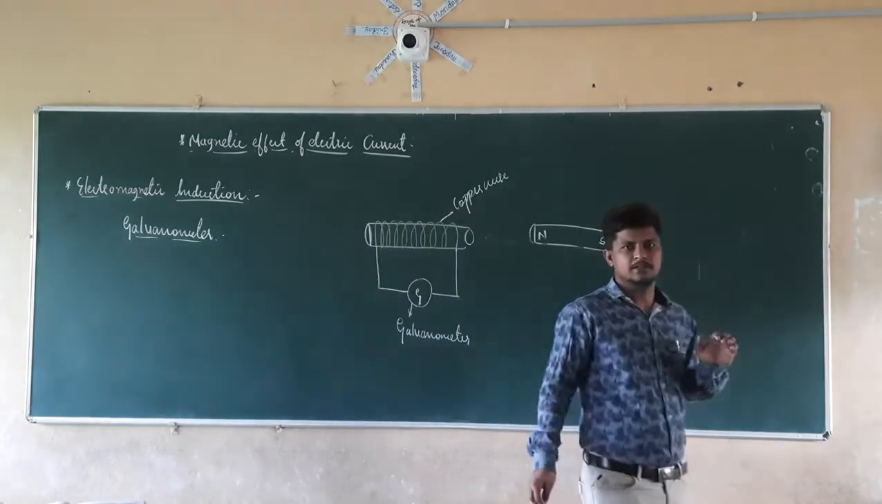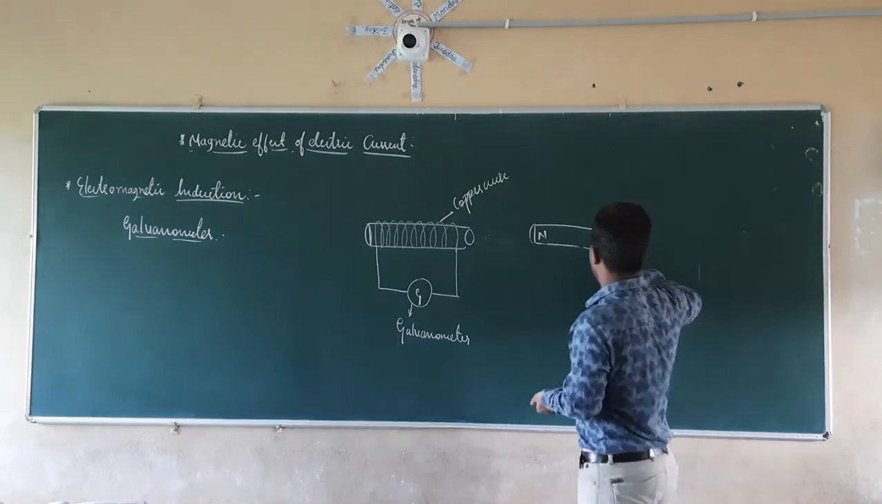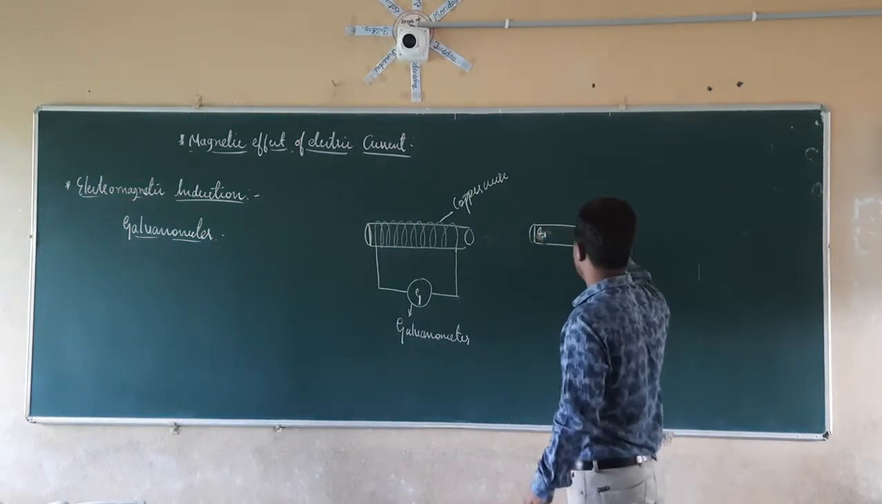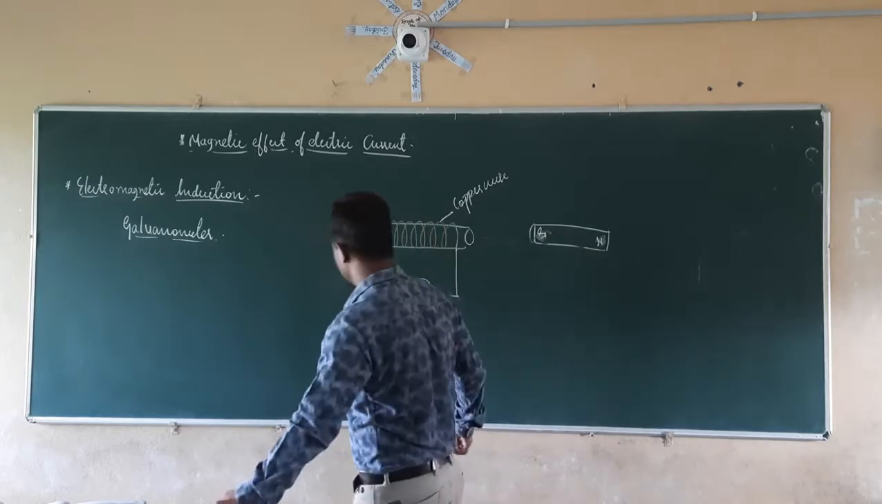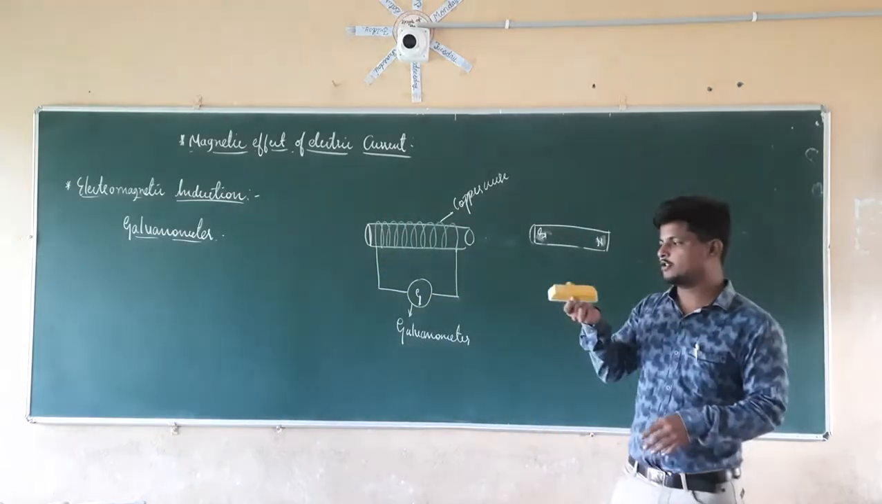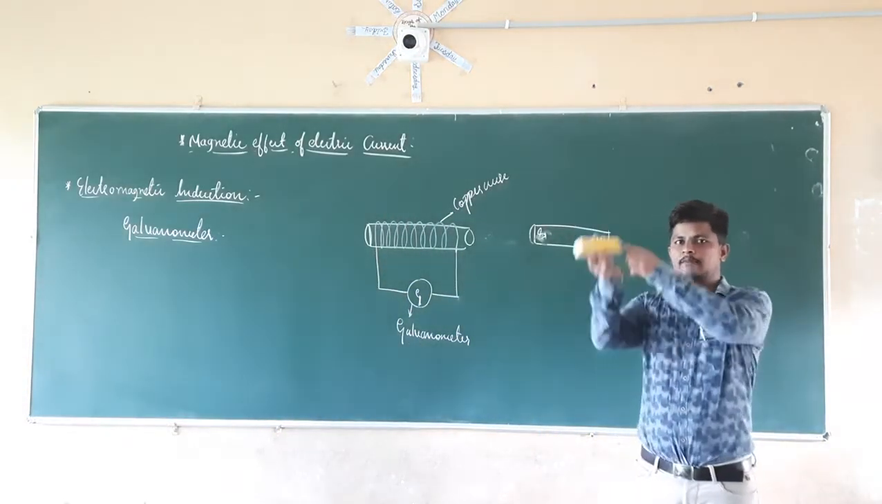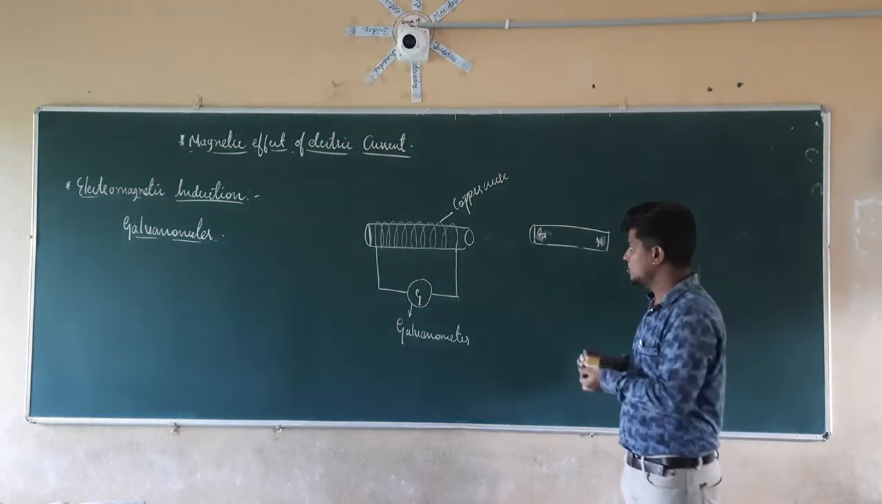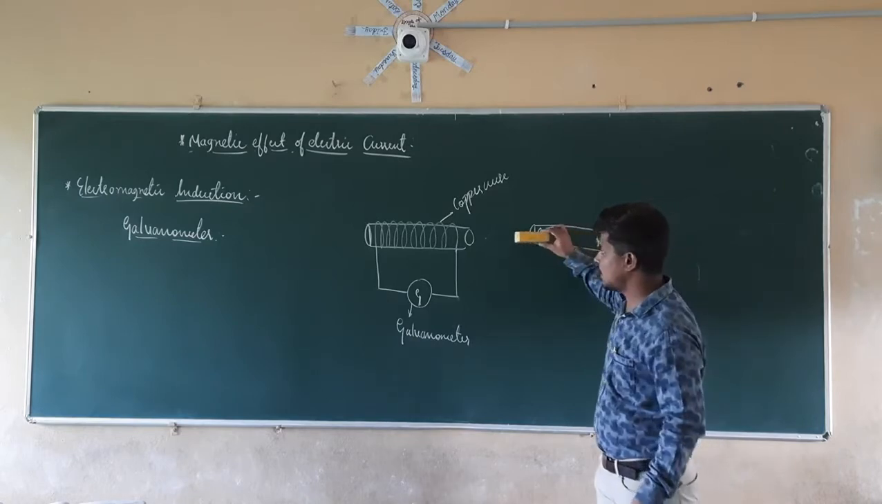In the same manner, now what I am going to do here is change the poles. So this will become south and this will become north. I am going to just change it, so it is north and it is south now. I am going to rotate it, it will become south and it will become north. Again I am going to move this magnet towards the coil here.